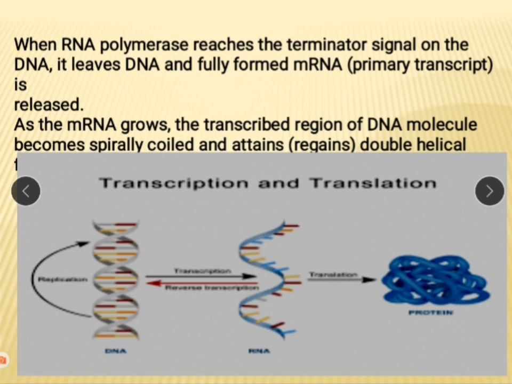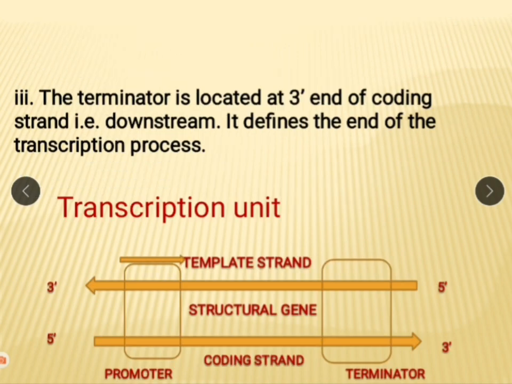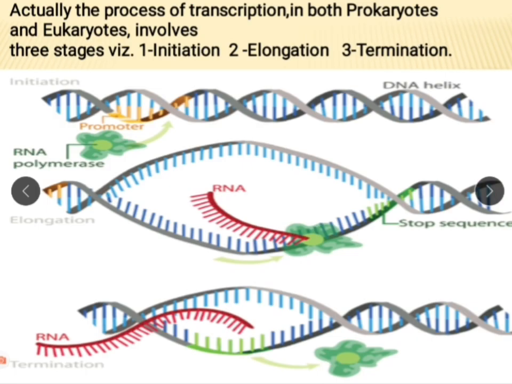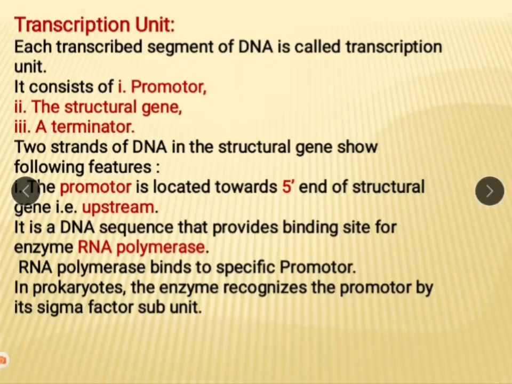Then as it grows, again the DNA molecule becomes coiled and attains double helical structure. See, when the process begins, it gets uncoiled. This is a single strand of DNA. Sorry, this is RNA, but which is produced from this single strand of DNA. When the process is completed, this DNA becomes coiled again. This uncoiled region becomes coiled again.